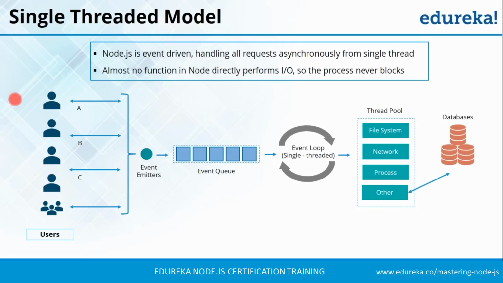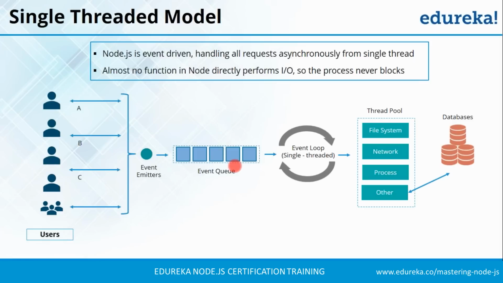So in a single thread model, whenever a user performs an activity, an event is generated. For example, if you click a button in an application or if you fill up a form, a new event is generated. You can take each new request as an event. Now, once you generate an event, the event emitter emits those events and then those events reside inside the event queue in the server. Then these events are executed using event loops, which is a single thread mechanism.